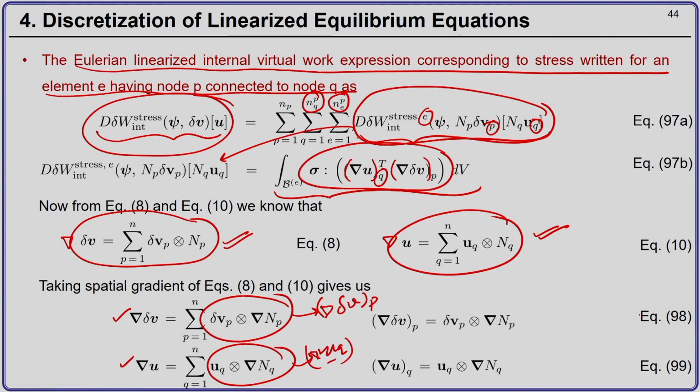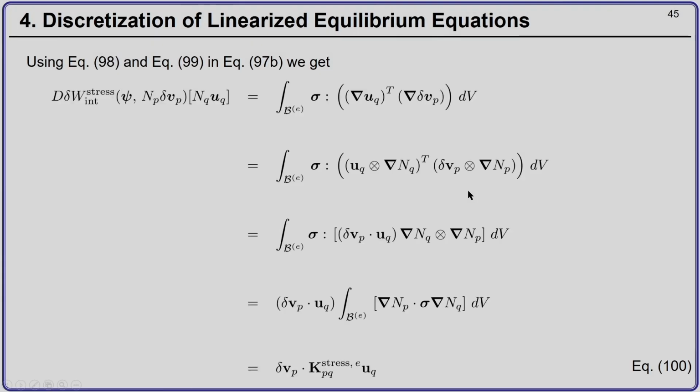Now, I can substitute equations 98 and 99 in equation number 97b. So, this is equation 97b. Now, gradient of u corresponding to node Q is uQ tensor product gradient of NQ transpose, and this term is the variation of virtual velocities, so the virtual velocities of node P tensor product gradient of shape functions NP.